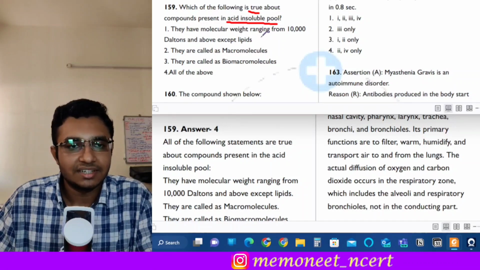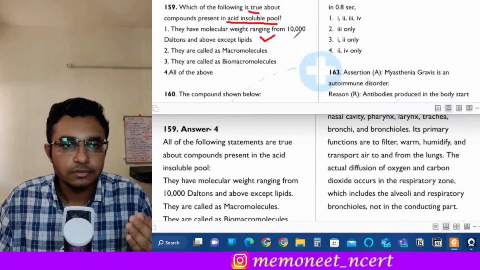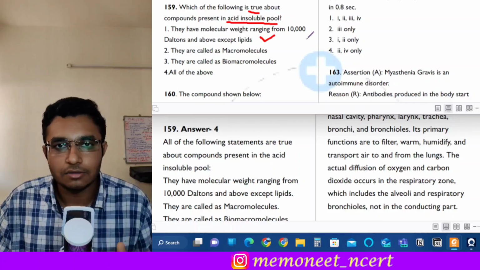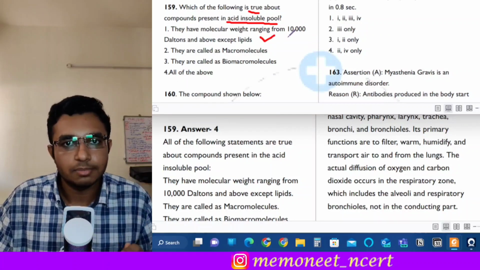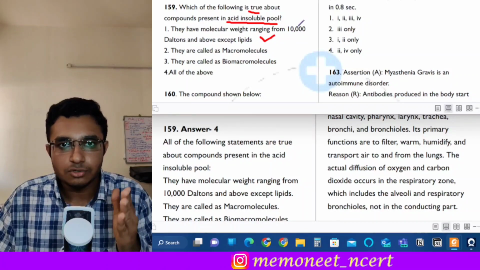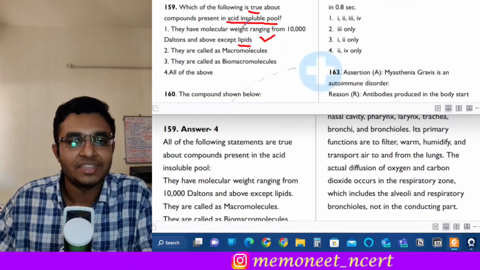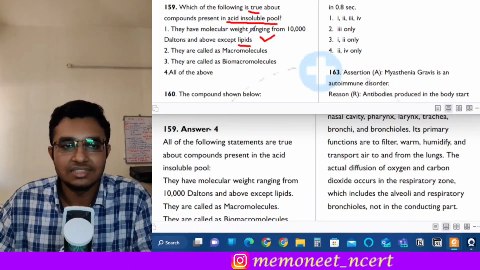So this is a correct statement because see, the acid insoluble pool mainly consists of macromolecules, and these macromolecules will have molecular weight more than 10,000 Daltons. But lipids are also present in the acid insoluble pool, except there is the fact that lipids do not have their molecular weight above 10,000, okay, but they are found in the acid insoluble pool. So this is a correct statement.